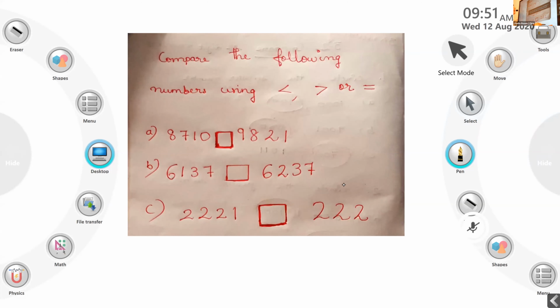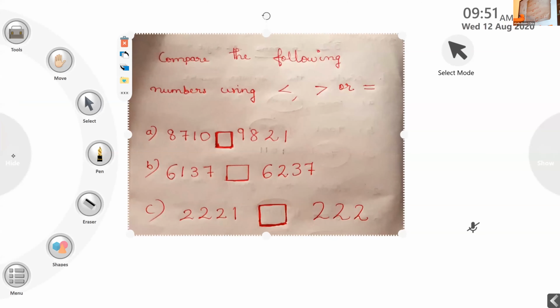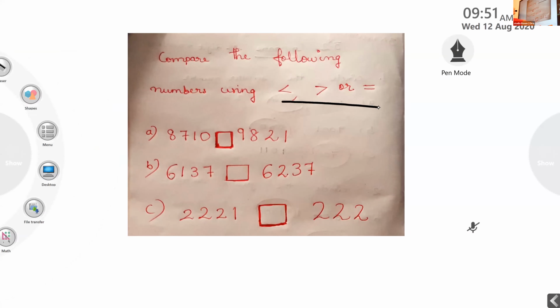Dear children, we are going to discuss the answers now. First, Achyut, please unmute. Dear, will you say the answer for the first question? You have to compare the numbers using the less than, greater than, or equal to symbol.